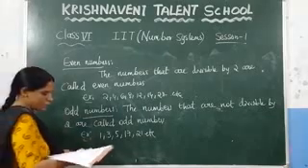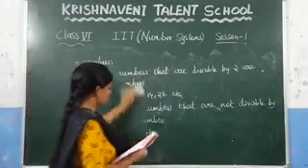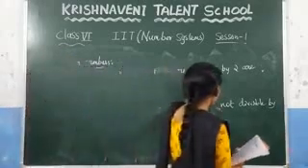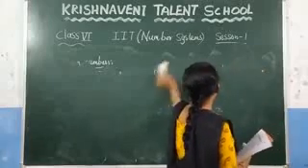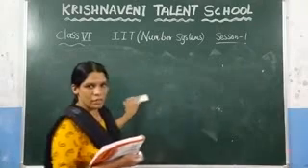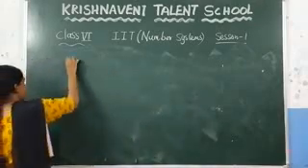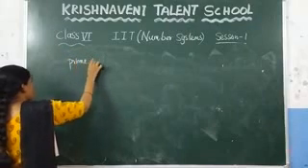Now see the next definition, prime numbers. What are prime numbers? The numbers that contain only one and the number itself as the factors, we call prime numbers. So here, what is the next one? Prime numbers.